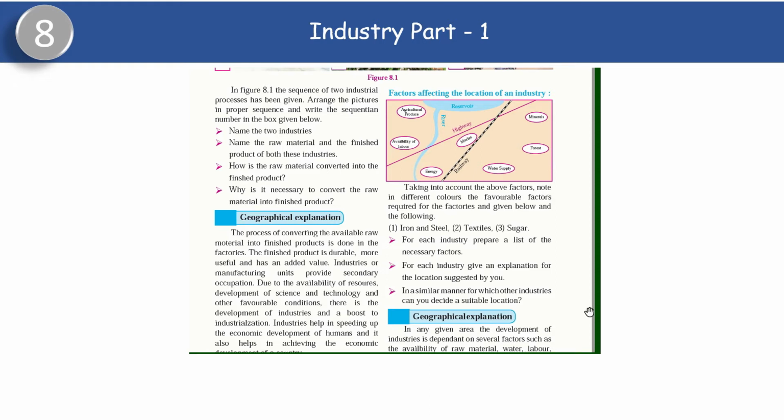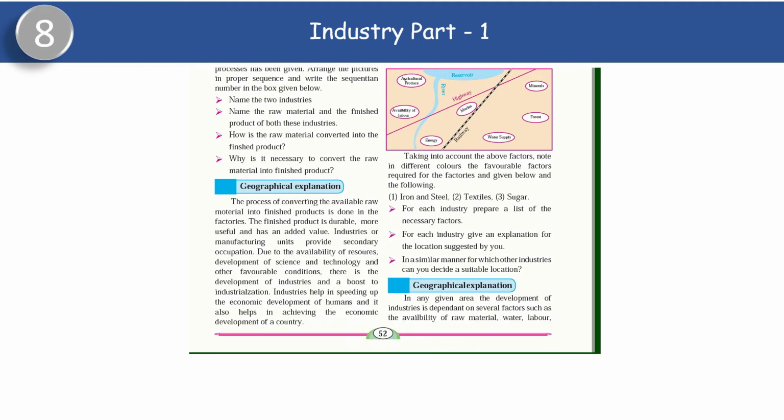Now see what they've given over here: iron and steel, textile and sugar. For the iron and steel industry, what do you require? You require iron ore, manganese, coal, water, etc. Now for the textile industry, what do you require? You require cotton, transportation service, water, electricity, etc. And for the sugar industry, what do you require?